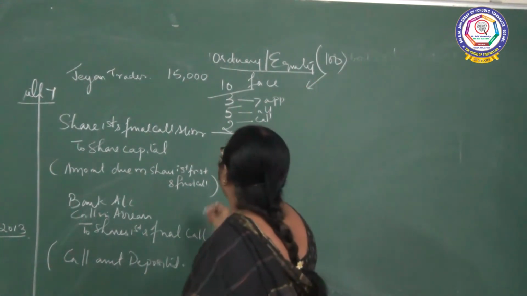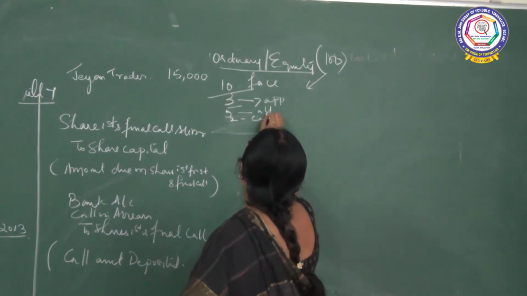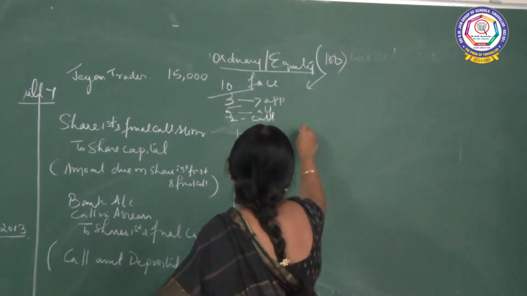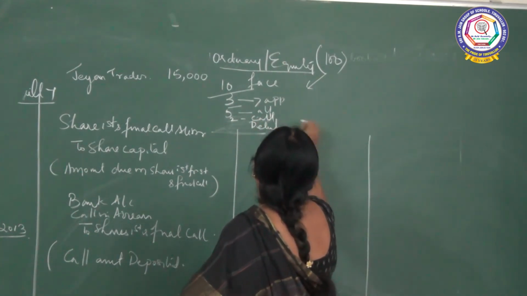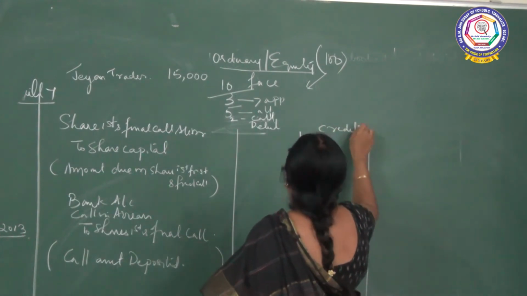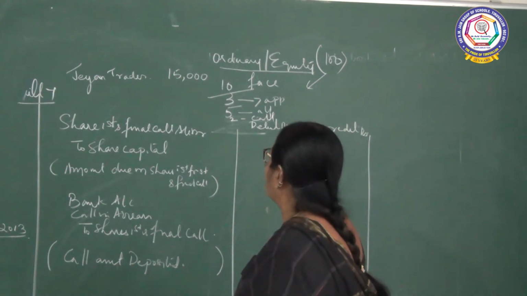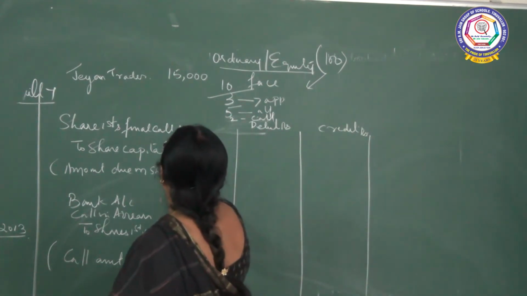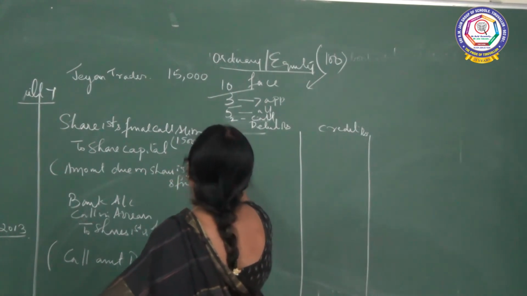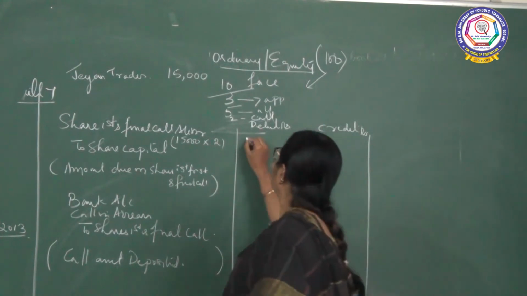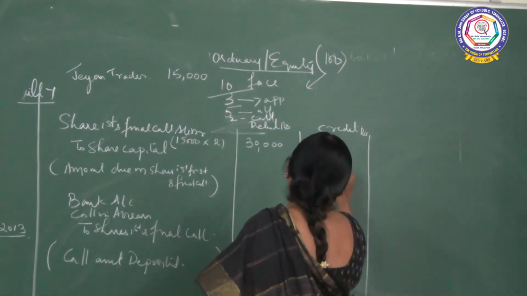Okay. Now let us pass the journal entry. So 2 on call. So debit and then credit, rupees and then rupees. Okay. So on first call, how much are you going to receive? Actually 15,000 is the total issue, and how much will you be collecting on call? 2 rupees. So 15,000 into 2 is how much? 30,000. So 30,000 amount is due.